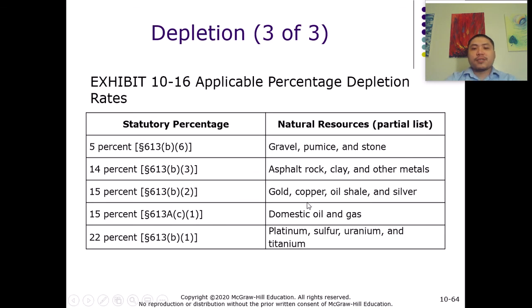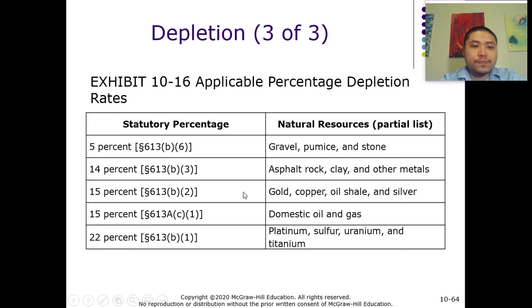So here are some examples of the percentage depletion. For gravel and stone, the percentage depletion is 5%. For asphalt, rock, and clay, the percentage is 40%. For gold, copper, oil, and silver, the percentage is 50%.